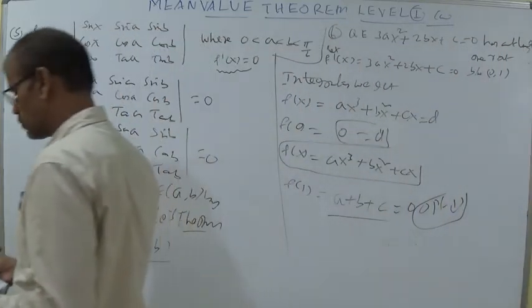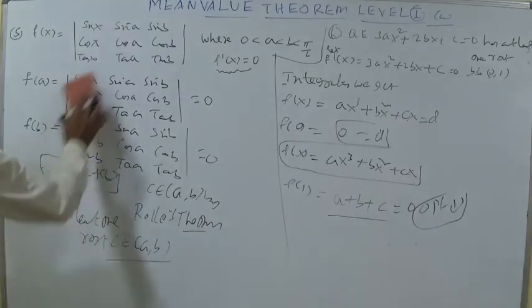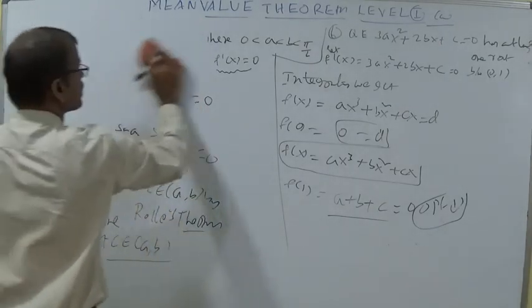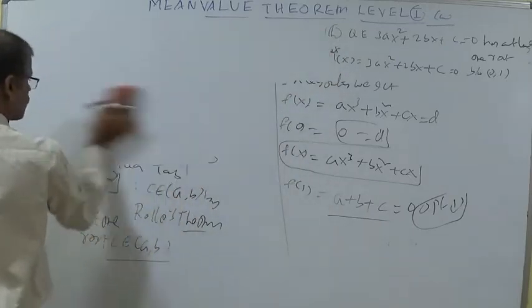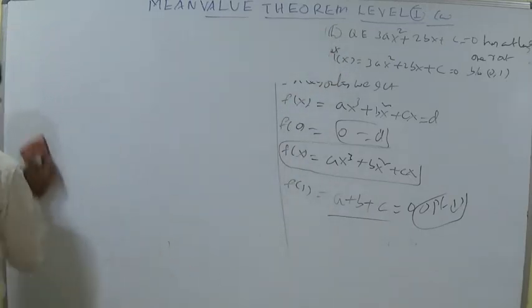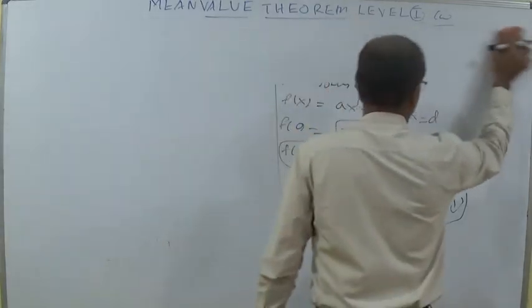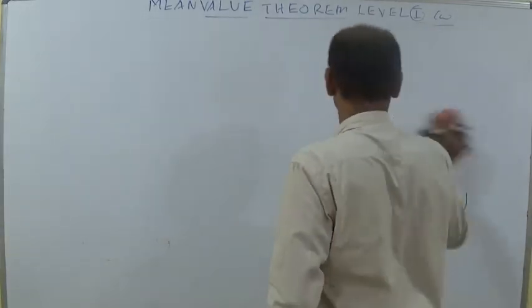Let us discuss the 7th question. In module 1 classwork, up to 6 questions he gave questions based on Rolle's theorem, and now from the 7th question to the 15th question he gave questions based on Lagrange's mean value theorem, LMVT.